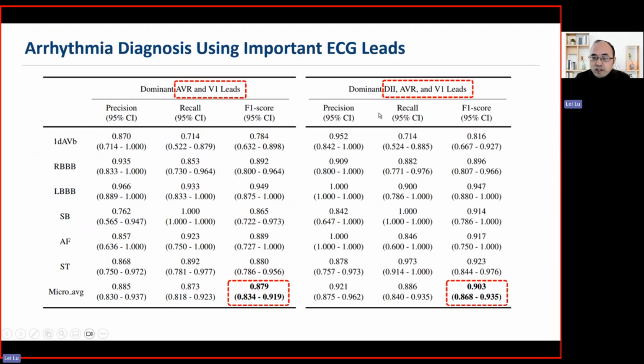And then we increase to 3 ECG leads by adding the D2 lead here. You can see a slight increase in the accuracy F1 score. So that further validates the effectiveness of our identified important ECG leads.